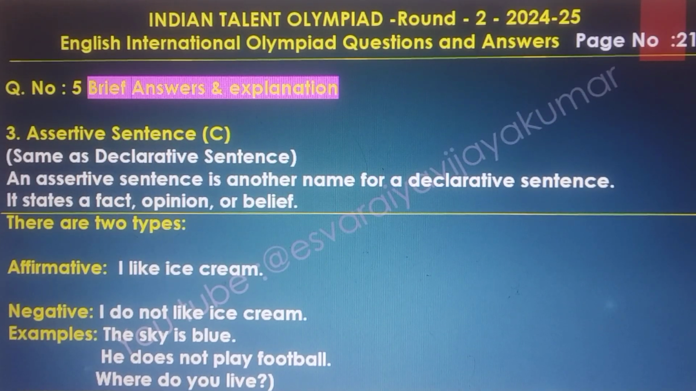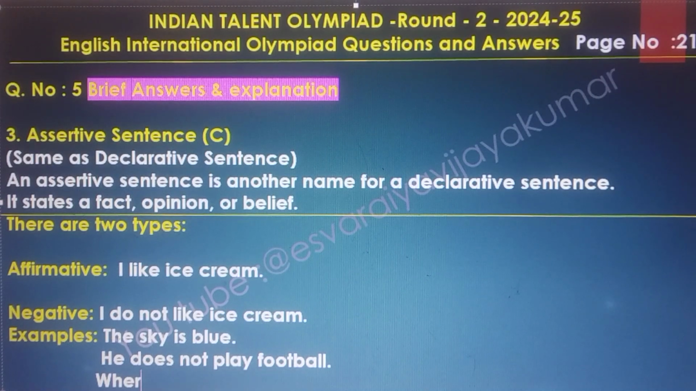And question number 3, assertive sentence, C. Same as declarative sentence. An assertive sentence is another name for a declarative sentence. It states a fact, opinion, or belief. There are two types: affirmative, I like ice cream; negative, I do not like ice cream. Example: The sky is blue. He does not play football. This is the example for the assertive sentence.